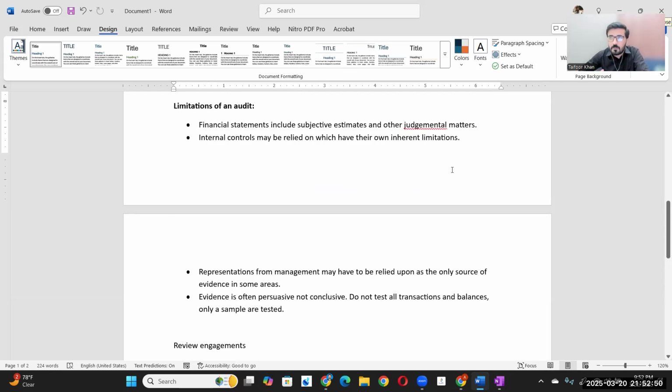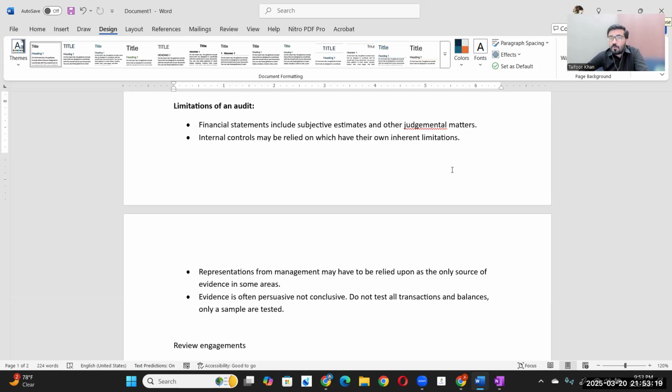For some areas that are appearing, the auditor only gives an opinion when he has obtained reasonable assurance regarding all the areas of the financial statements. When I say reasonable assurance, it means he has obtained sufficient and appropriate audit evidence. But there could be some cases where the auditor might not be able to obtain any evidence regarding an area.